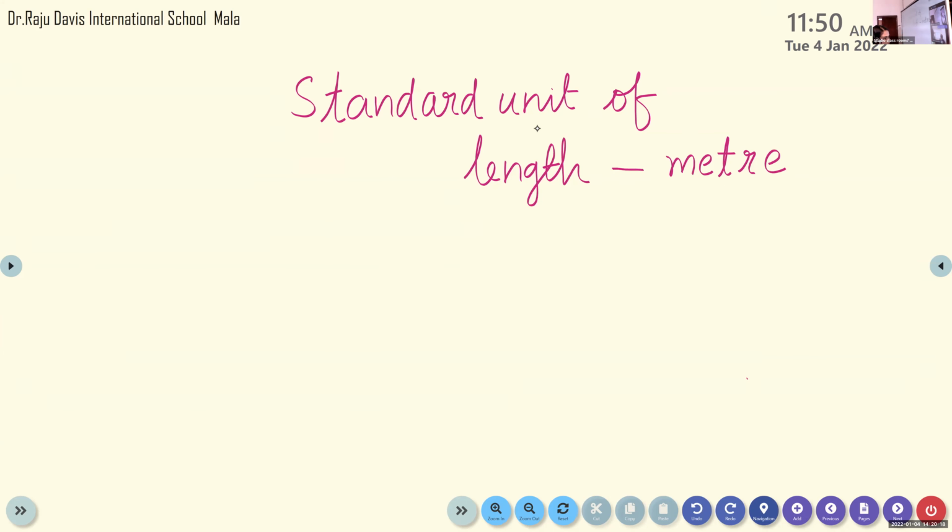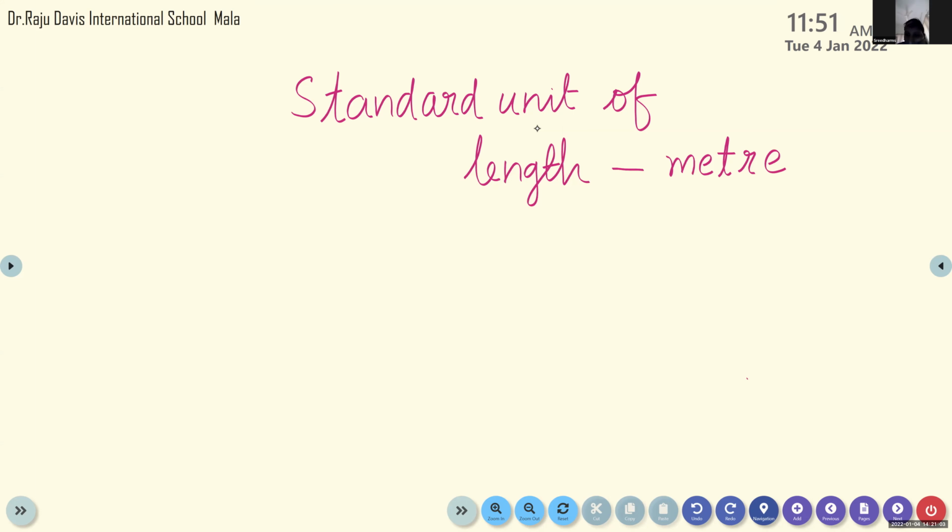This unit meter we are using for measuring the length of the classroom, for measuring the length of the cloth. You may have seen, if you go with your parents to the shops to buy frock cloth or a shirt piece or pant piece, they will use the meter scale and measure 2 meter, 3 meter, something like that, and they will cut the piece and give it. They have a meter rod with them. Using that meter rod, they will measure the length of the cloth, cut it and give it to us.